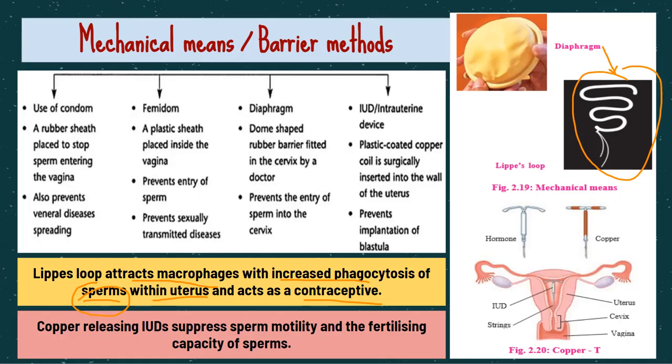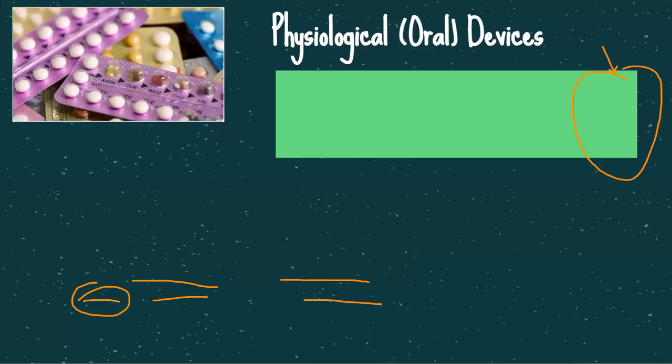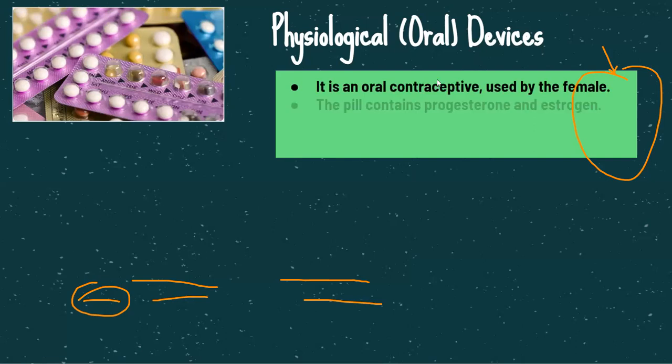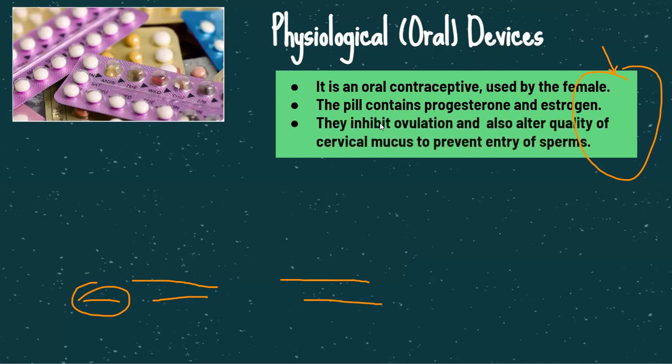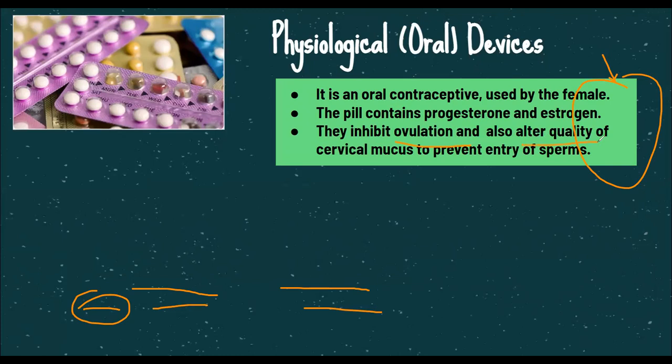And physiological, lastly, the oral contraceptives, the pills, the tablets that can be taken by the female. Okay, these pills are basically hormonal in nature, which will have progesterone and estrogen in them. They will inhibit the egg from being released, and also they will affect the quality of the mucus of the vagina.